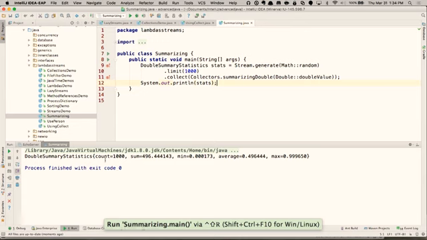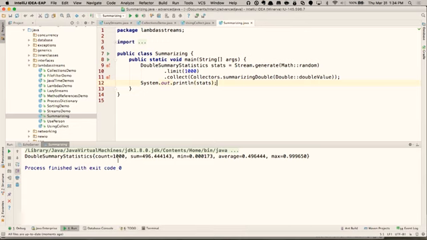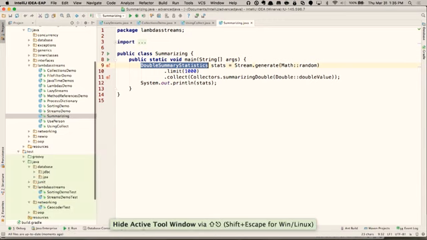I get an object which has count, which tells you how many elements were produced. There's the sum of all the elements, there's the min, there's the average, and there's the max. And if I was to work with this double summary statistics class, there are methods for extracting all these individual pieces out of it, should I want to. So this is a really nice system. There are others as well in a similar fashion. I just wanted to show you that that exists.